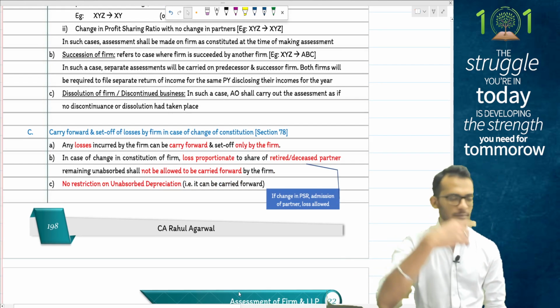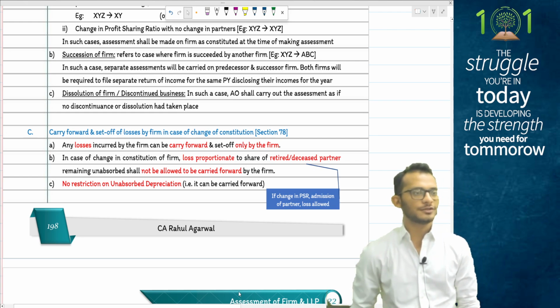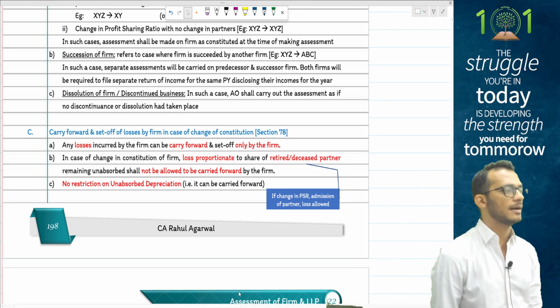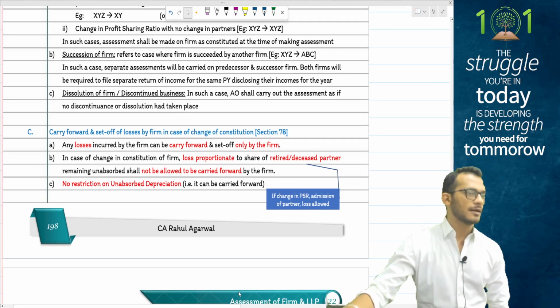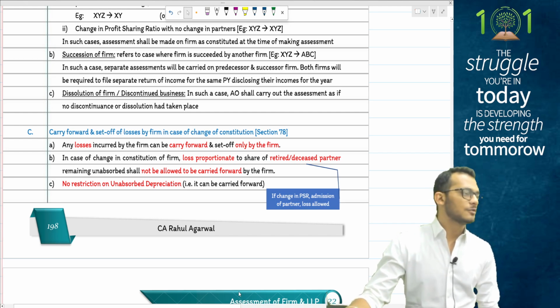And finally, like I said, people, when it comes to carry forward of losses, if there is a change in constitution, then the losses will lapse automatically unless the change is happening by way of succession. However, this is only applicable for losses, not applicable for unabsorbed depreciation.